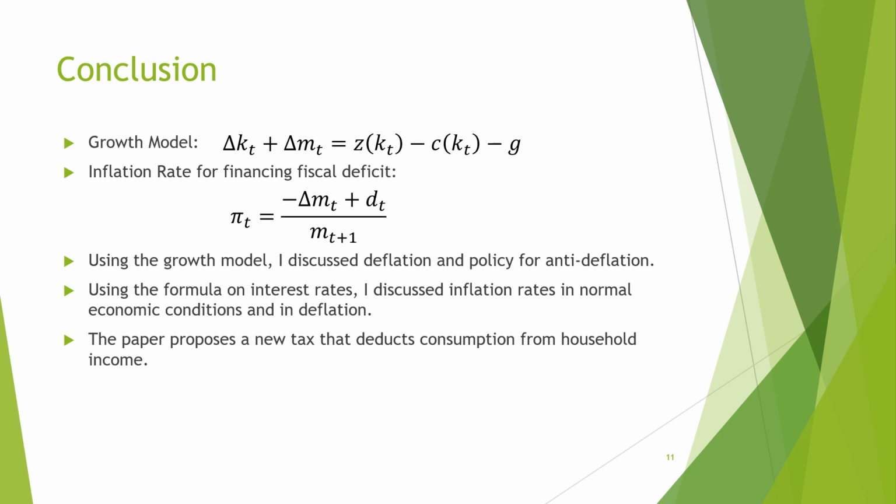Although I did not mention it in this video, the paper proposes a new tax that deducts consumption from household income. This would increase household consumption, making it unnecessary for the government to increase spending to overcome deflation, and potentially increasing tax revenue. Therefore, it would be possible to overcome deflation without increasing the fiscal deficit.